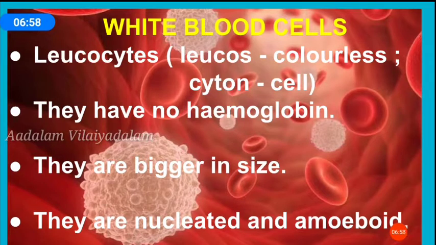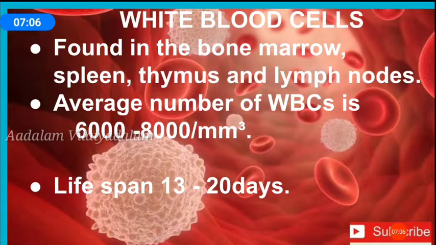They have a nucleus and they show amoeboid movement. White blood cells are found in the bone marrow, spleen, thymus and lymph nodes. Lifespan is 13 to 20 days. The average total number of WBC is 6,000 to 8,000 per cubic millimeter of blood.